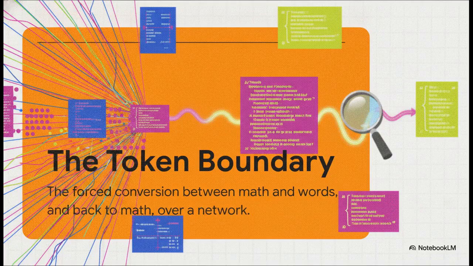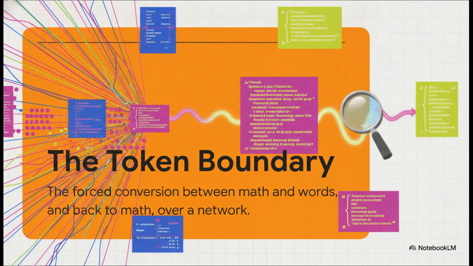So this right here is the actual root of the problem. We call it the token boundary. Think about how an AI model natively understands the world. It doesn't think in English. It uses embeddings. And embeddings are essentially the AI's native brainwaves, just lists of floating point numbers, or mathematical vectors, that capture deep semantic meaning.